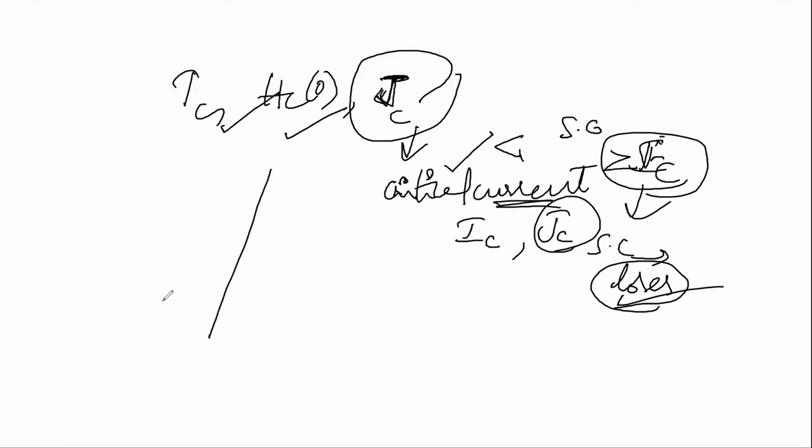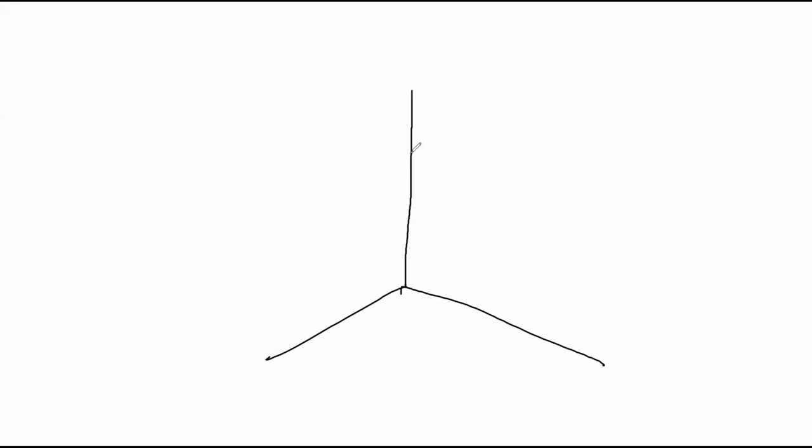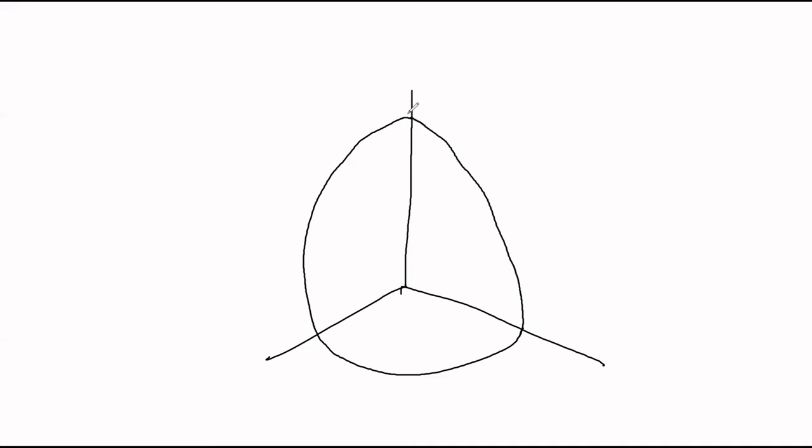So all these things can be represented in a diagram relating critical current, critical magnetic field and critical temperature. This axis is current density Jc, this is H, the critical magnetic field, and this is critical temperature Tc.